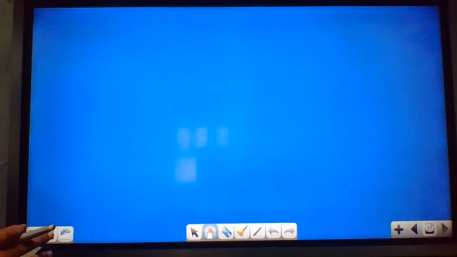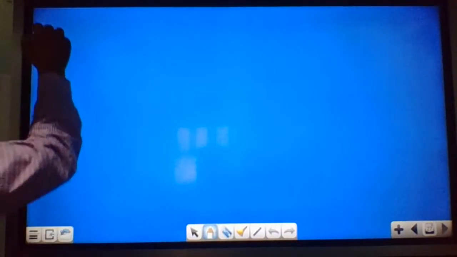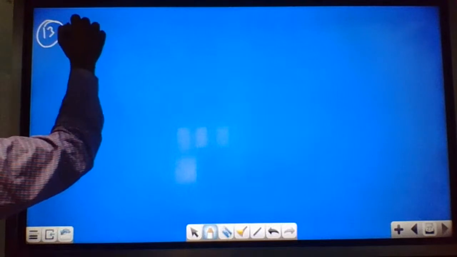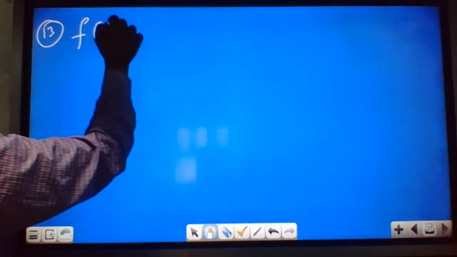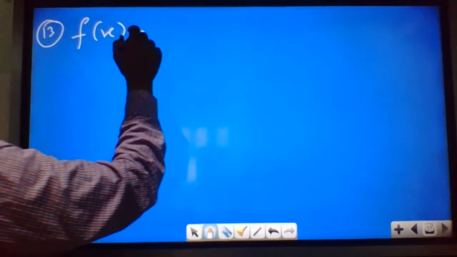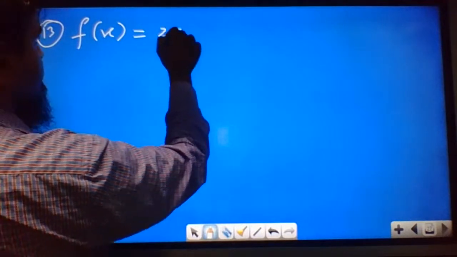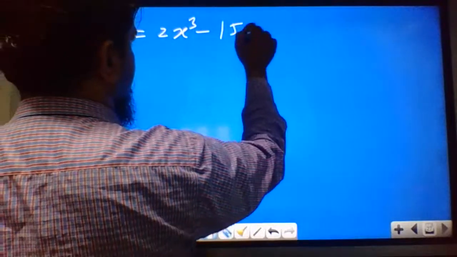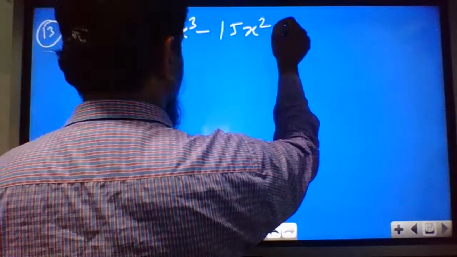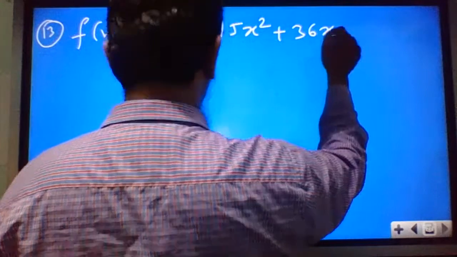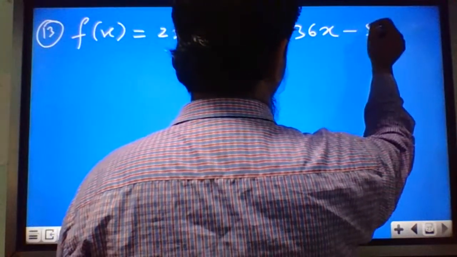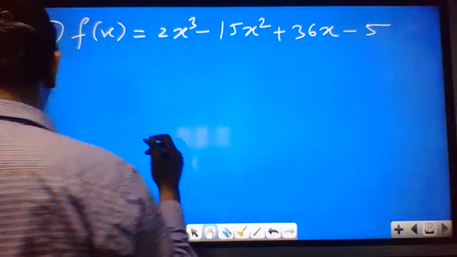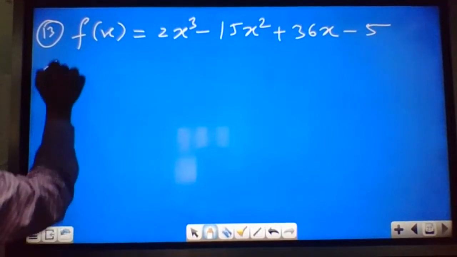Then we'll see the next question. Question number 13. The function given by f(x) is equal to 2x cube minus 15x square plus 36x minus 5. It is increasing on which interval? Options are given.